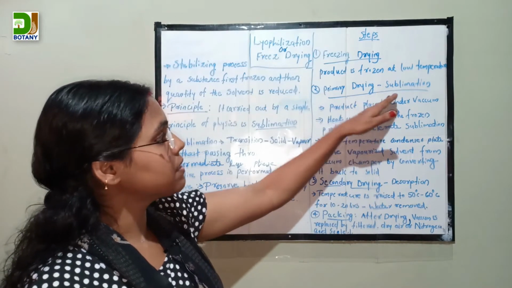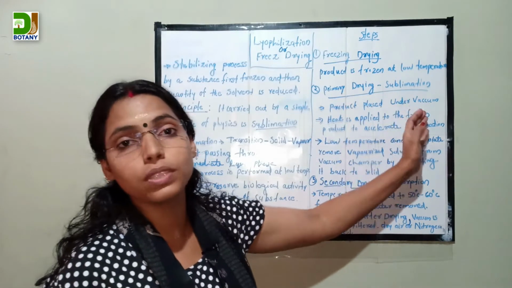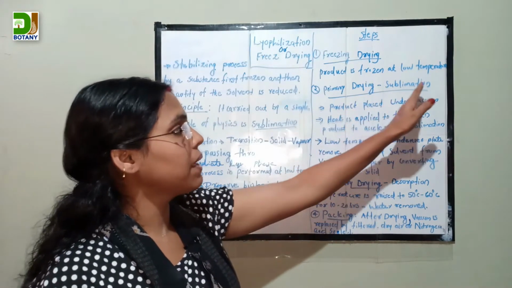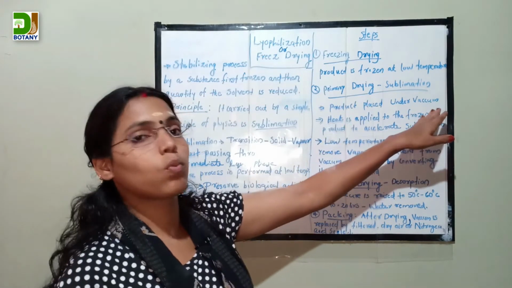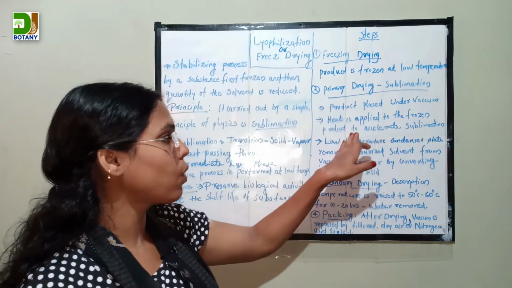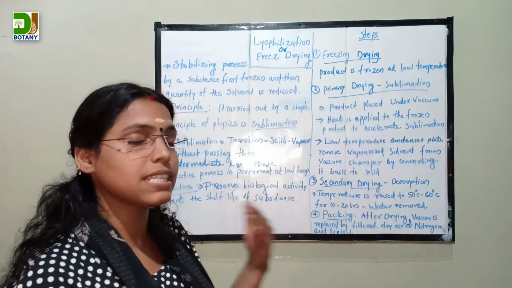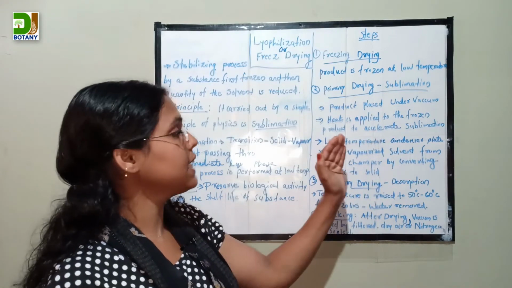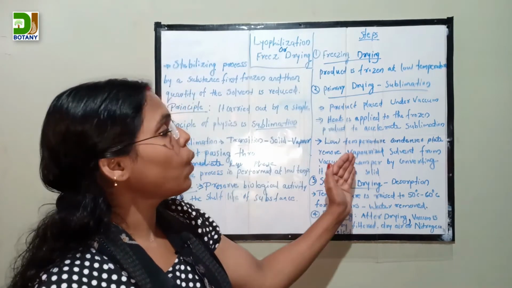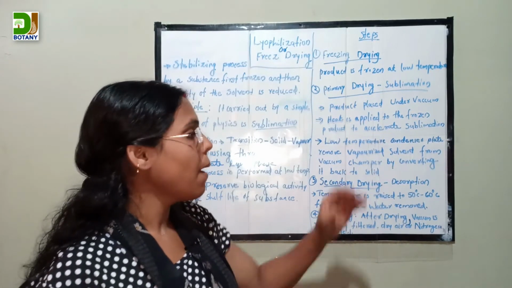Sublimation means the substance is transferred from its solid phase to the vapor phase without the liquid phase. For sublimation, we first place the product under vacuum, and we apply heat to the frozen product to accelerate the sublimation.